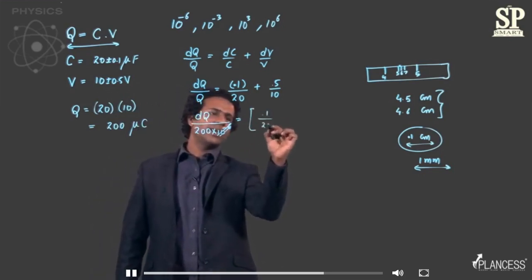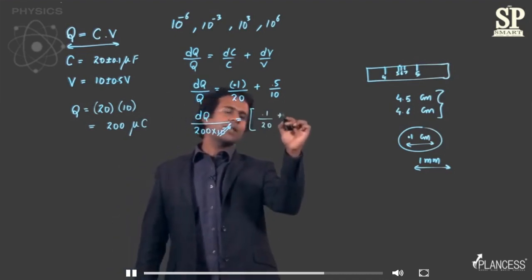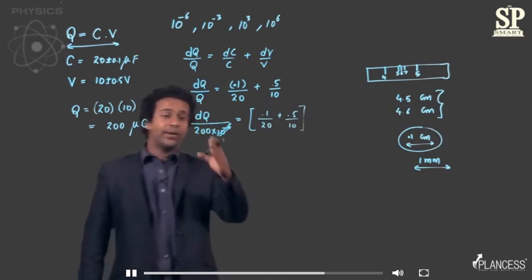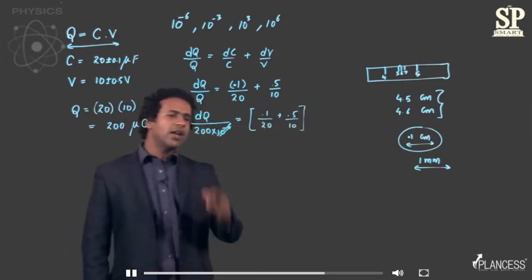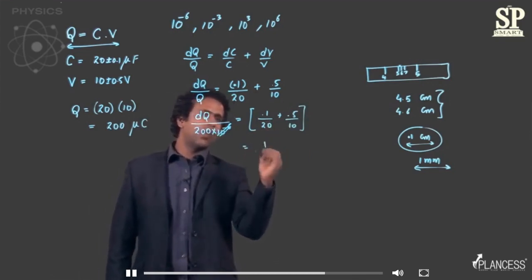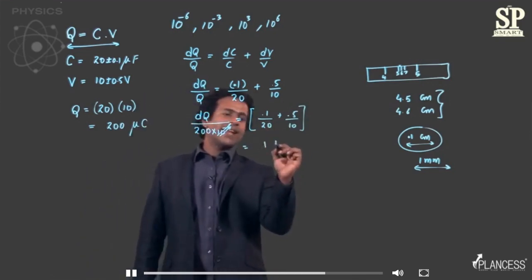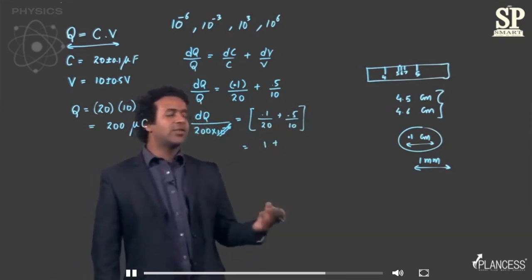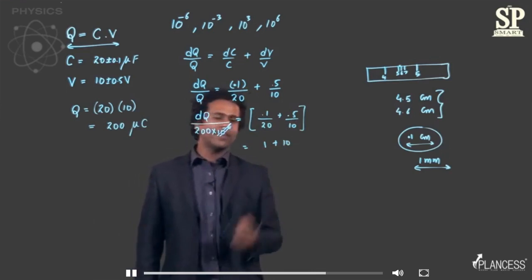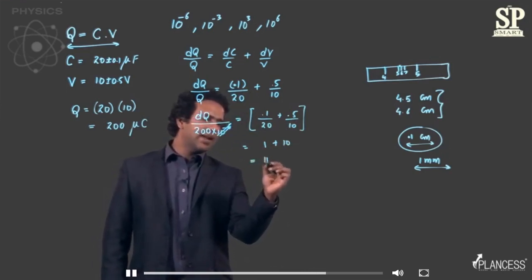This is 0.1 by 20 plus 0.5 by 10. So when you take this 200 to the right hand side, 200 by 20 leaves you with a 10. So that makes the first term 1. For the second term, 200 by 10 leaves you with 20. 20 into 0.5 gives you 10, which makes it 11.